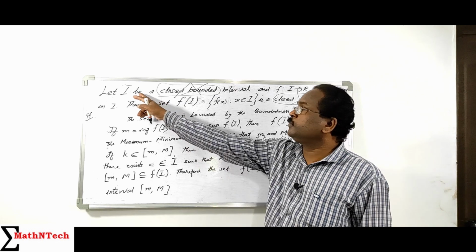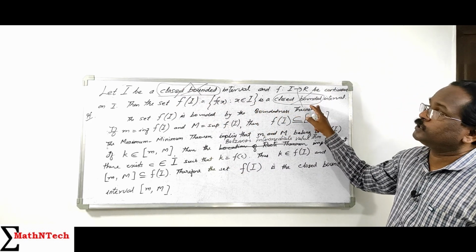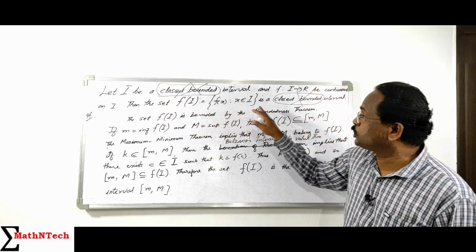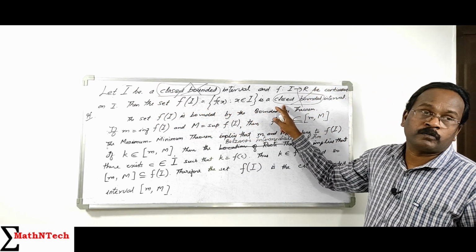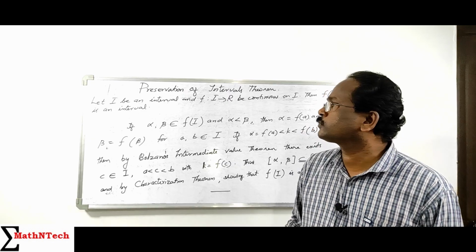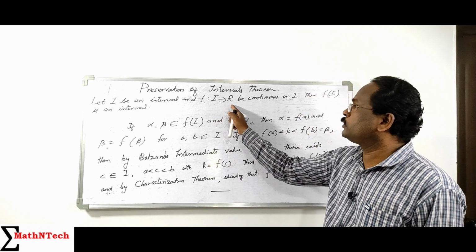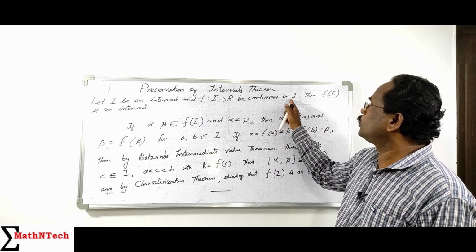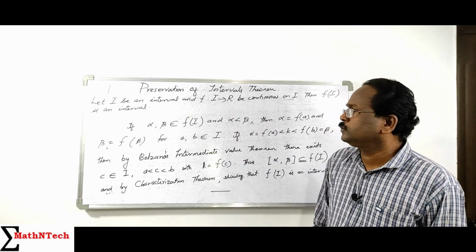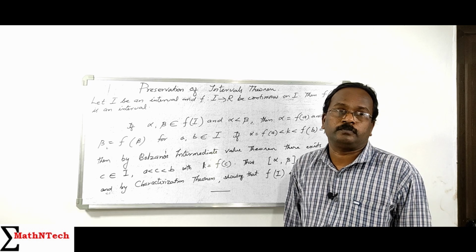That means if I is a closed bounded interval, then f of I is a closed bounded interval. Suppose I is an open interval, then the range set being an open interval is not necessary. It is an interval. Let I be an interval, f from I to R be continuous on I, then f of I is an interval. We use the characterization theorem.